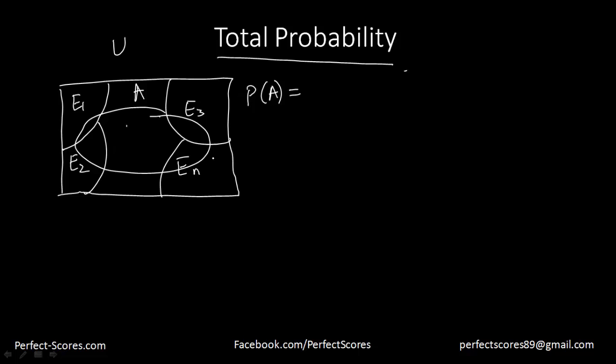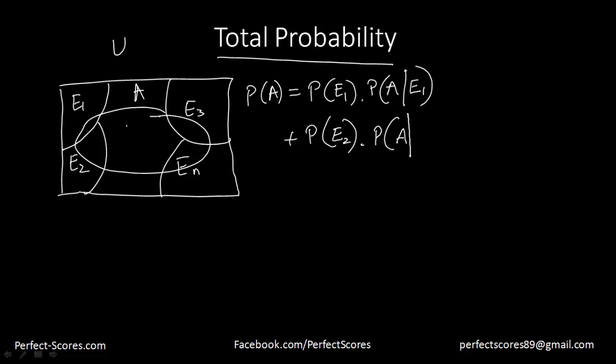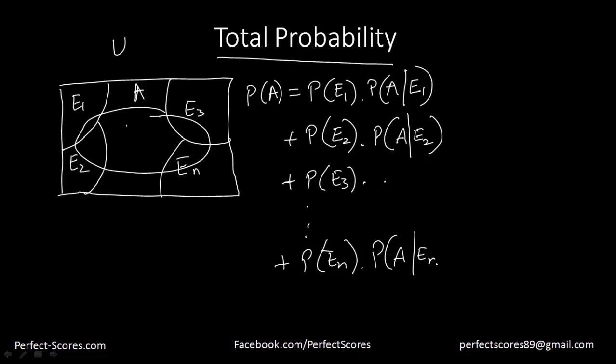Now I have so many events and I want to find out the probability of event A happening. That would be equal to the probability of event E1 times the probability that event A occurs provided E1 has already occurred, plus the probability of event E2 times the probability that event A occurs provided E2 has already occurred, plus the probability of event E3, and so on till the probability of event En times the probability that event A occurs given that En has already occurred.